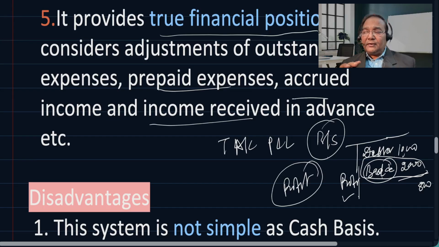Rather, it gives us the correct figure, because there is a conservative principle of maintaining books of account, wherein we always make provision for likelihood of losses. We never make any provision for likelihood of profit. If there is likelihood of profit, we do not put it into books of account.